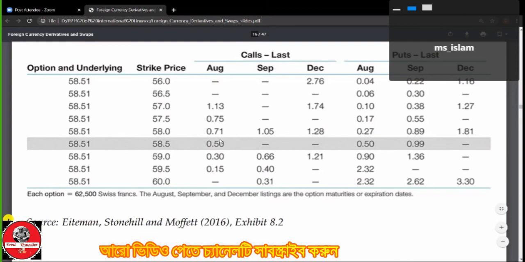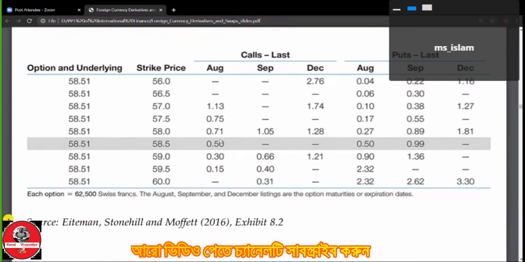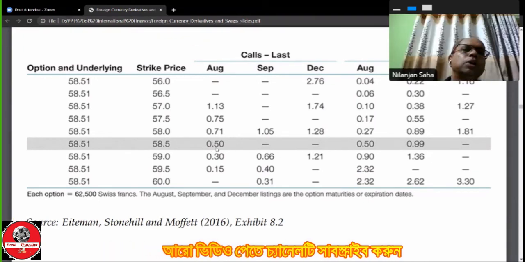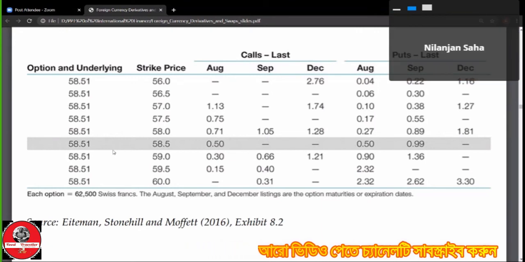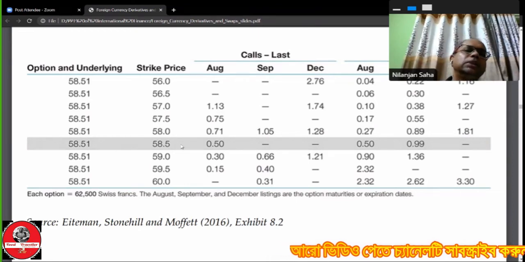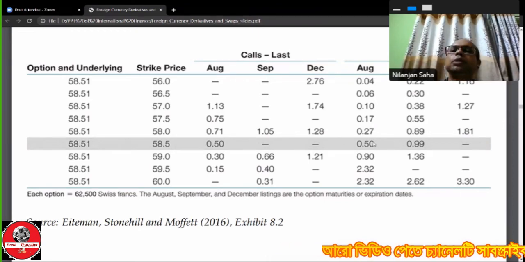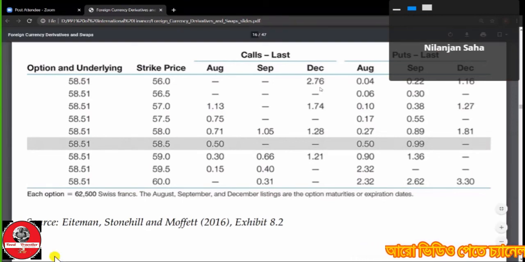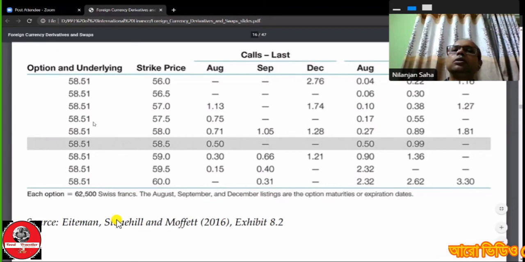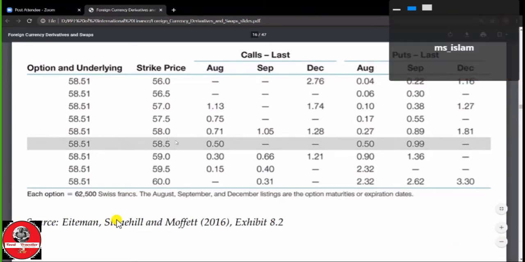Sir, why do we select this point, the one you are underlining in this table? This is the basis of solving the problem. What will the question be like? There are also other options, but we are making a solution of this option. Only this option.